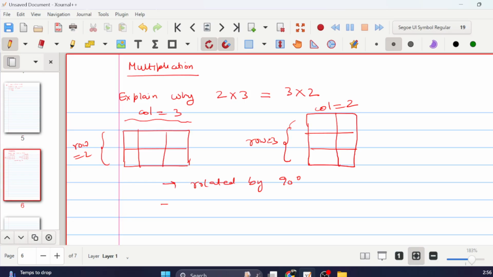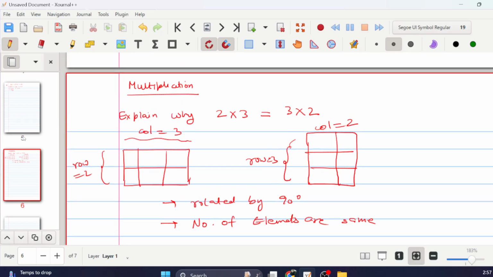Rotation does not mean the number of elements has changed. The number of elements is still the same, so it's still commutative. Both sides will have an equal number of elements.